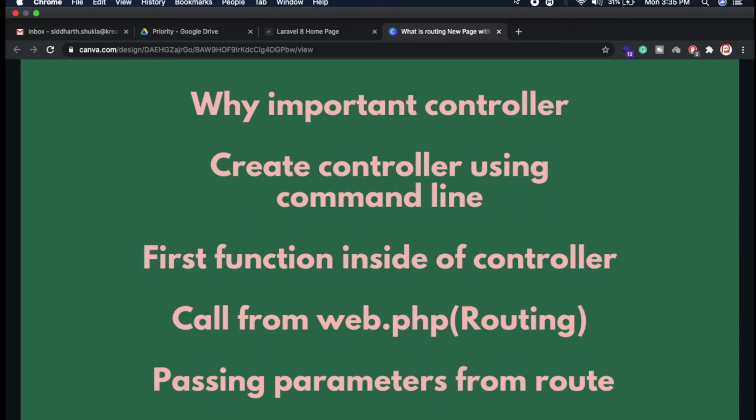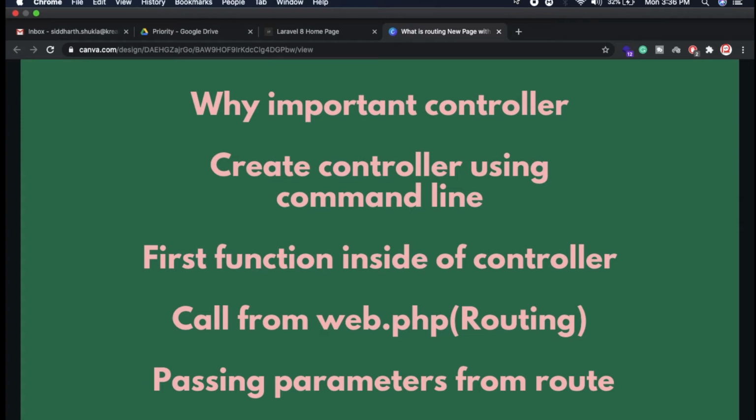But if you have the MVC structure, life is simple. If you have a controller, you can write functions inside it, and you can also create multiple controllers for different functionality, each with multiple functions. This is the reason your code is manageable, and anyone can understand what you have written. If you don't have a proper structure, it's very difficult to analyze where your code is coming from. So I have covered the first point, which is why controllers are important.